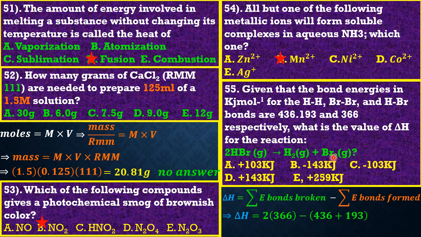What bonds have been formed, guys? H2 and Br2. So what are the bond energies? It is 436 plus 193. And since the moles here is just 1, we are just going to have this. We simplify, guys, and we have an answer of positive 103 kilojoules.